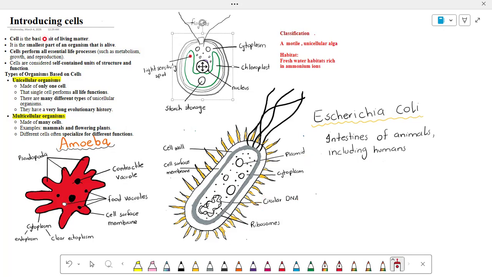E. coli contains a circular DNA. Plasmid is also circular, but this is the main genetic material of Escherichia coli. So here the very important organelle is the ribosome. Ribosomes are an important part of the cytoplasm and are responsible for the production of protein. We can also say that it is a factory of protein synthesis.